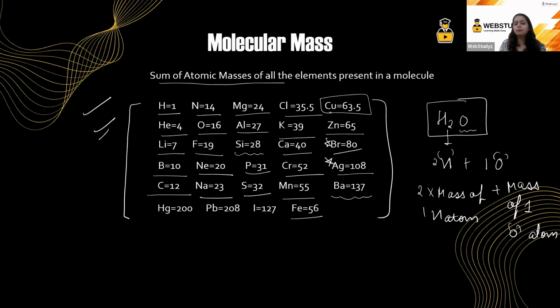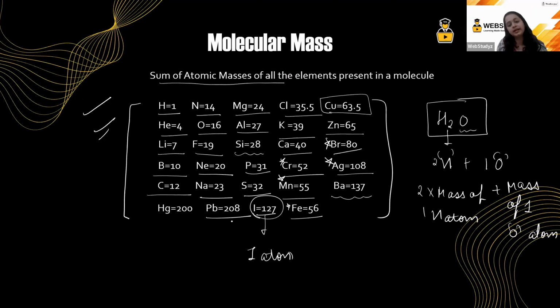Remember, silver and bromine are very important. This chromium is very important. Manganese, iron, these are all very, very important. You have to learn the masses, no other option. Similarly, the mass of iodine came in one of the questions, and we were not able to solve that question because we had not learned the mass of one iodine atom. So it is very important for all of us to learn it.